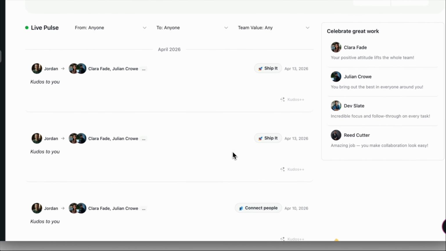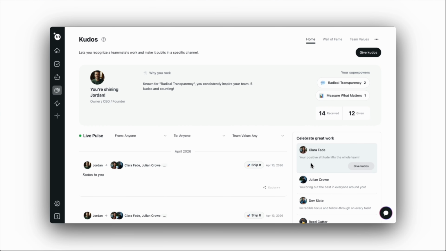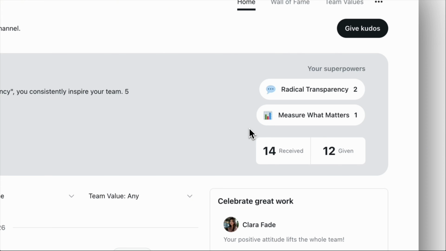Inside the home screen, we find the live pulse, where we can see the kudos in real time. On the board, we have a count of the kudos we have received and what we have sent, as well as the superpowers that represent us the most.